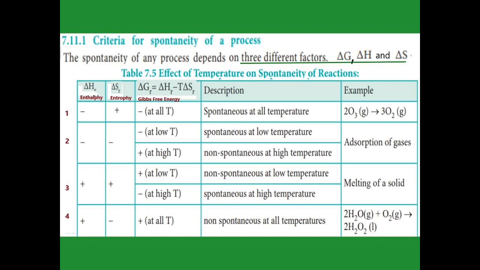In the same way, in the third column, delta H and delta S values are positive. The delta G value we get is positive at low temperature, so it is non-spontaneous at low temperature. Then again, with delta H and delta S positive, at high temperature we get a negative delta G value. Negative means it is spontaneous at high temperature.